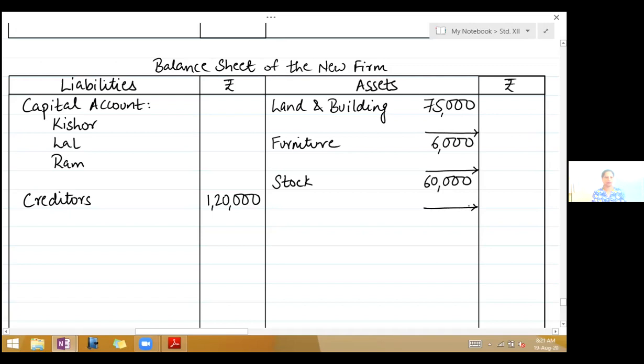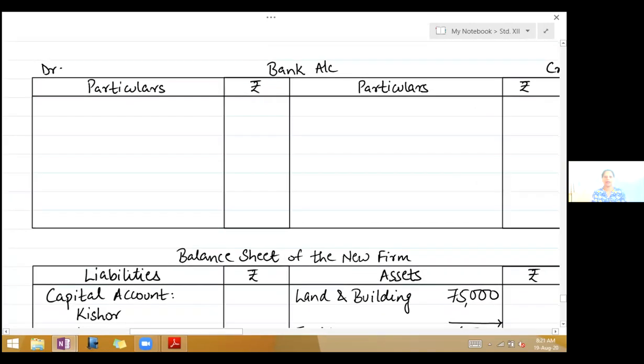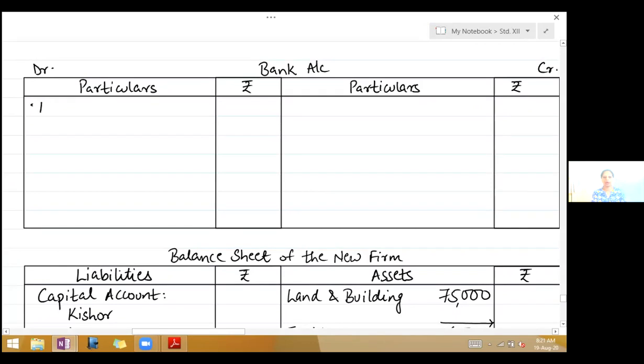Debtors, now debtors does not have adjustment, so you will write it in the outer column 60,000. Bills receivable, outer column 39,000. And then you have cash at bank, so take your bank account. On the debit side, bring down the balance. To balance, brought down 30,000.